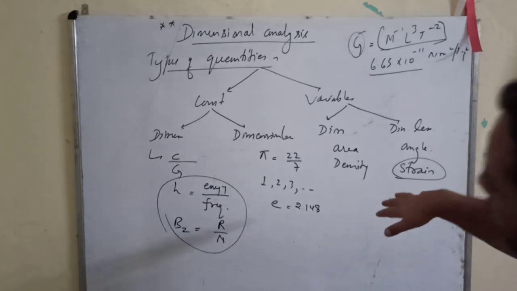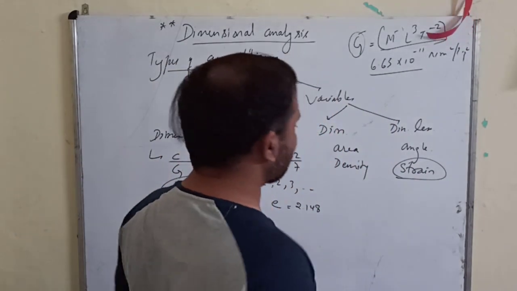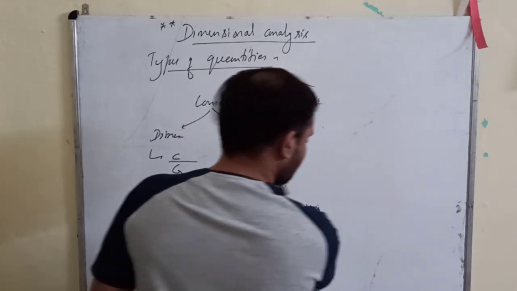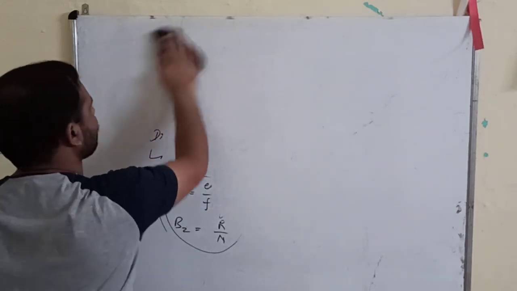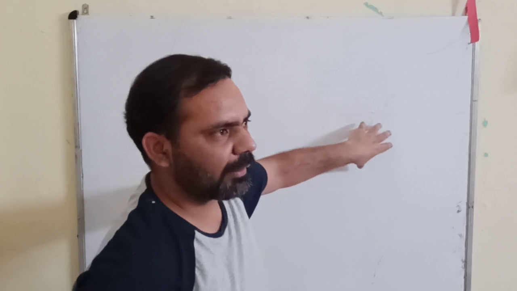Okay, understood? Yes, sir. Okay, alright, so we have these 4 types of quantities. Now next is uses. But sir, angle can be converted into radian and radian is a physical quantity, so why is it dimensionless? Beta, radian, that angle is a physical quantity. That's why we have written that name here.